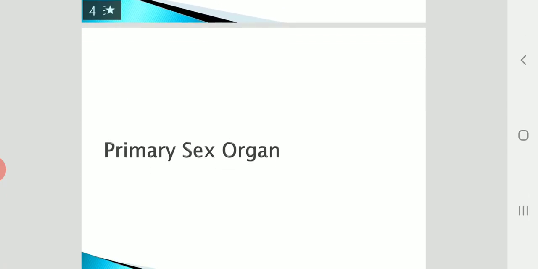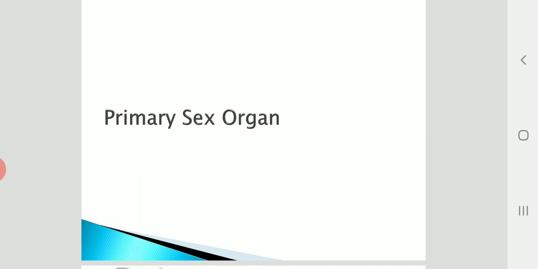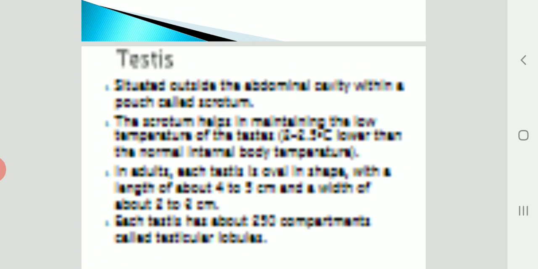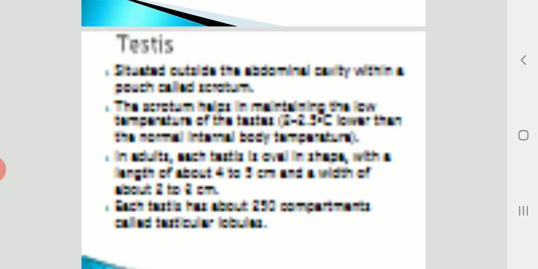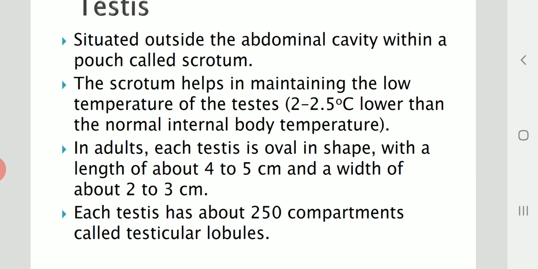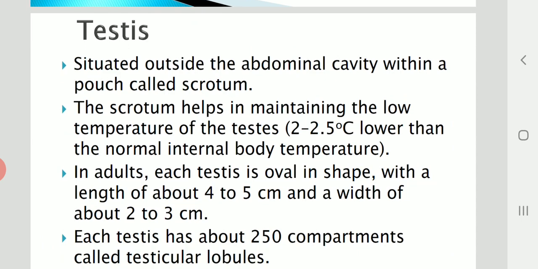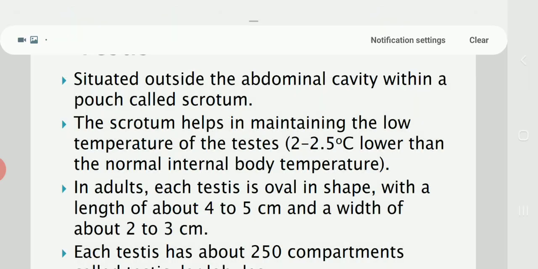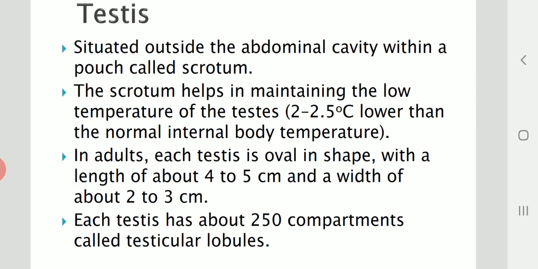So let us go into the primary sex organ, which is called the testis. We have one pair of testes, and these testes are situated outside the abdominal cavity within a pouch called the scrotum, otherwise called scrotal sacs. So the scrotum or scrotal sac is a very important part.